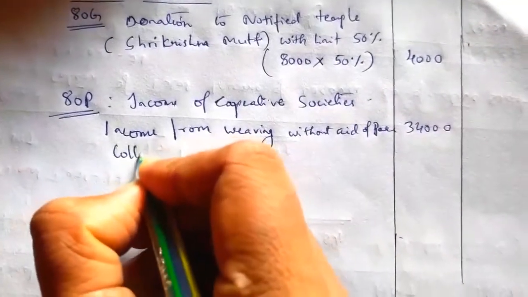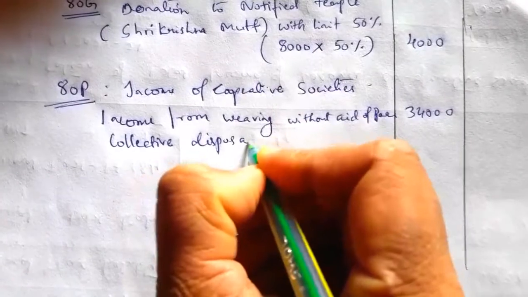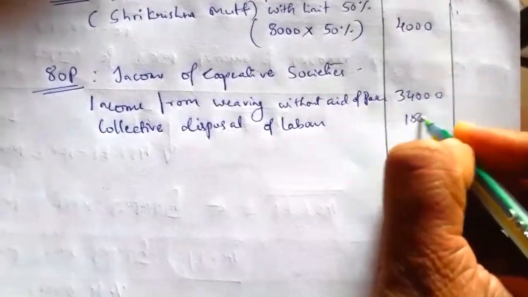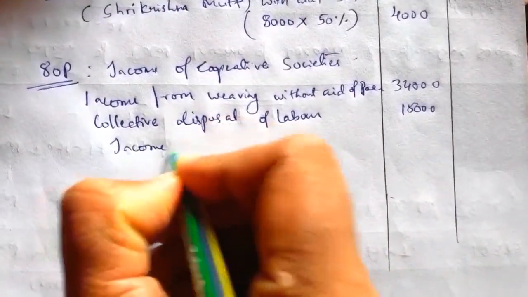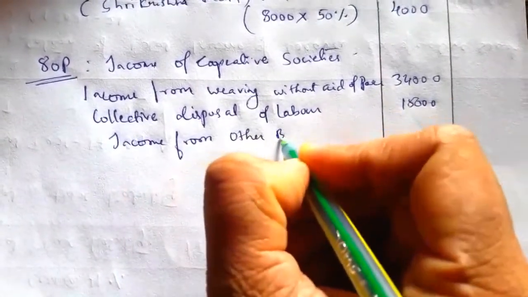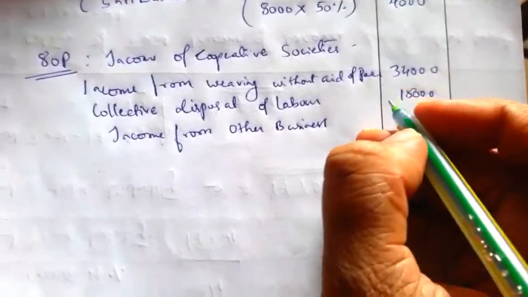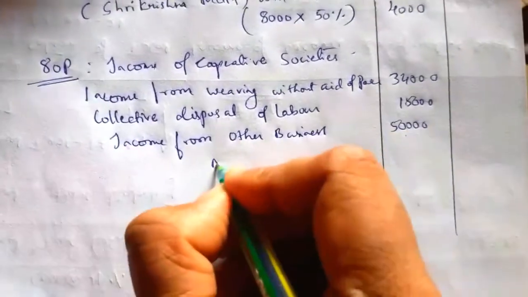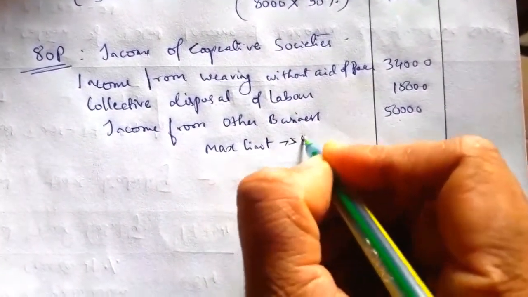Next, collective disposal of labor, 15,000. Income from other business: here we can take a maximum of 50,000. In this question they have given 76,000, but we have to take 50,000. That is the maximum limit, 50,000.